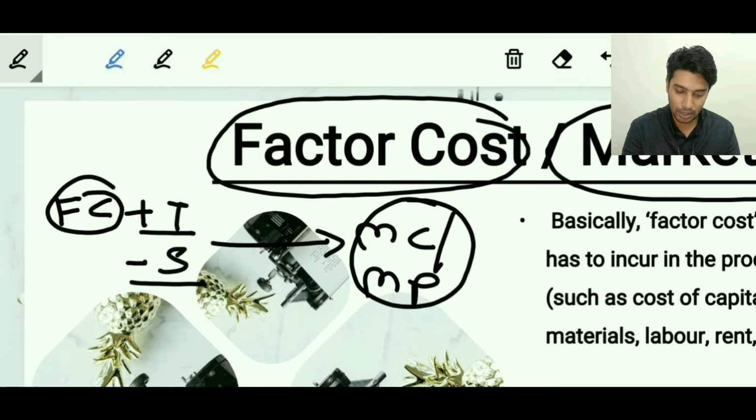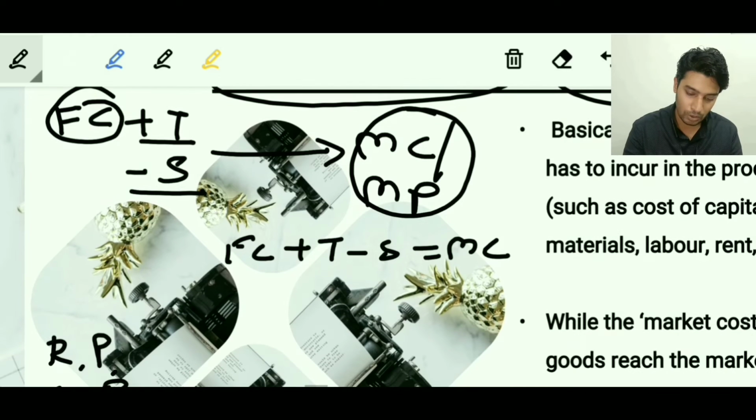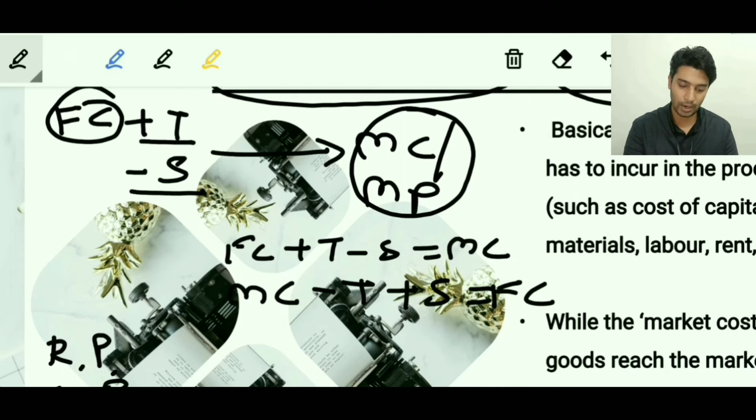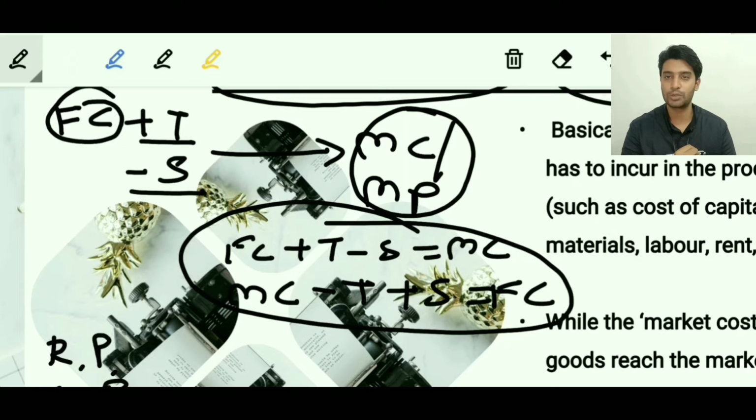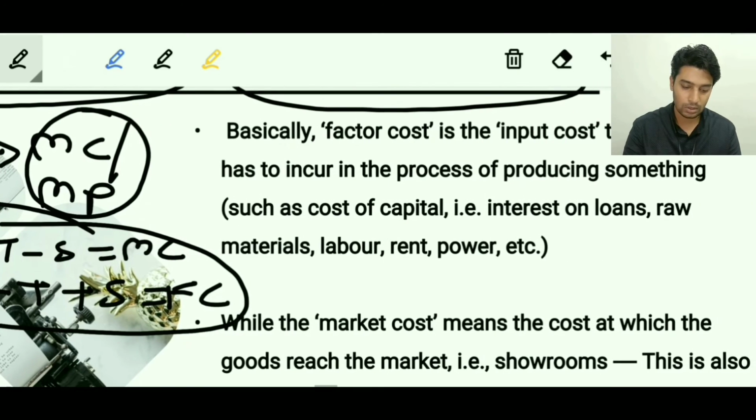Now, you can take this on either side of the equation. If you have FC plus taxes minus subsidy, you can write the market cost, or you can write the other way around: market cost minus taxes plus subsidies gives you the factor cost. So either of the two formulas you can adopt. Are we clear? So let's read about this further.